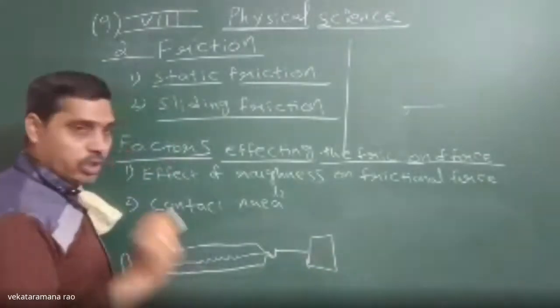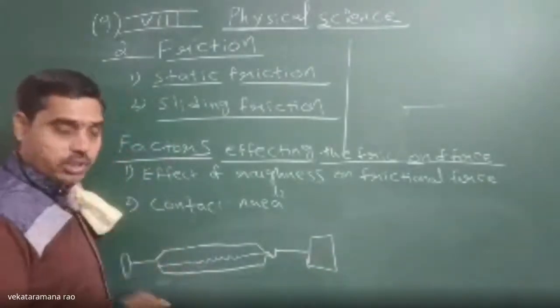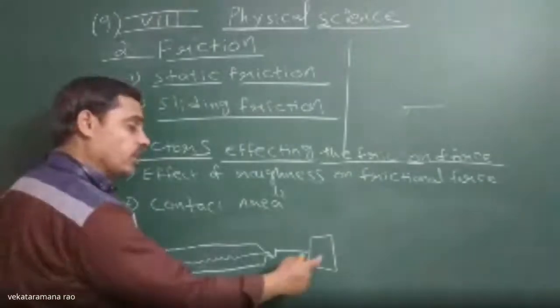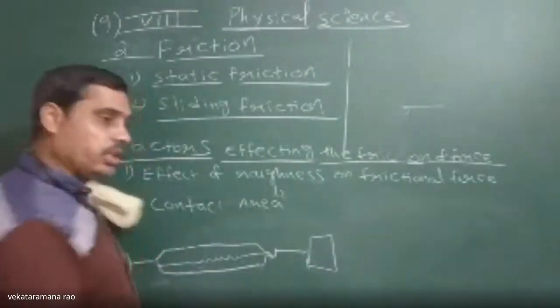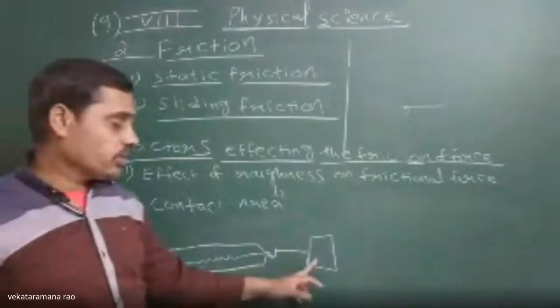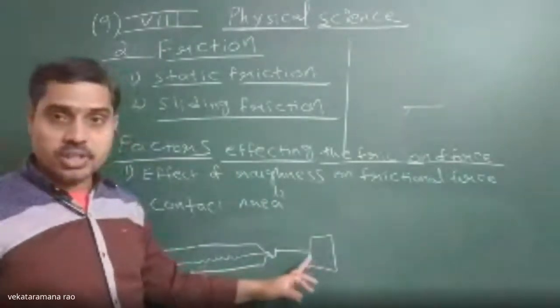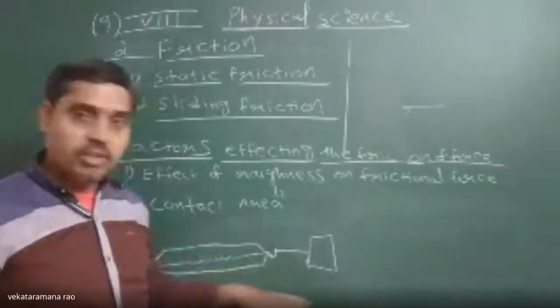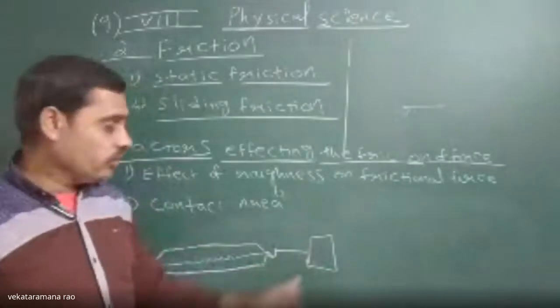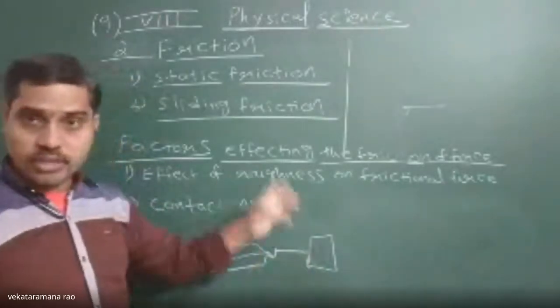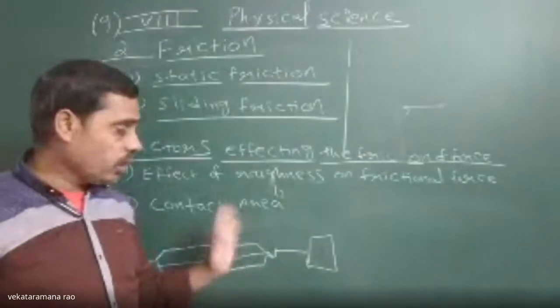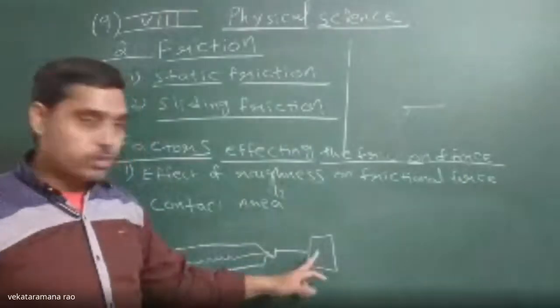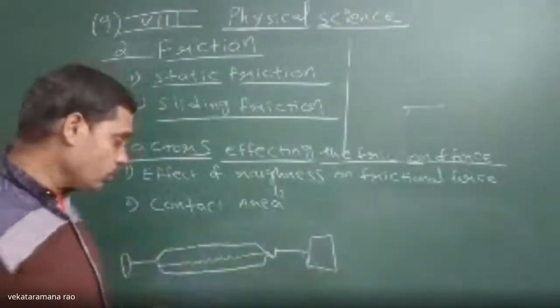Now that force is nothing but the limiting force of static friction of this block. Why? Well, first this block is at rest with the surface of the floor. Then static friction will automatically come into play and try to stop the relative motion of this block with respect to the floor.